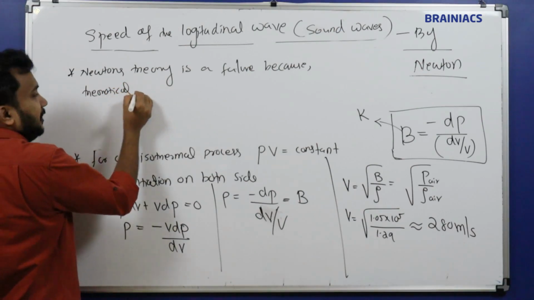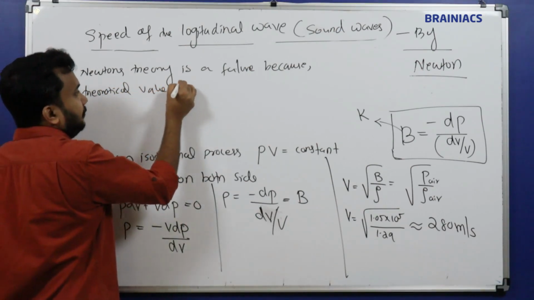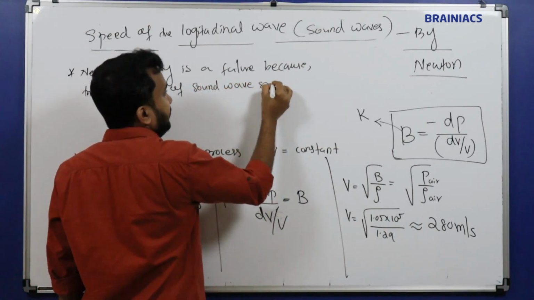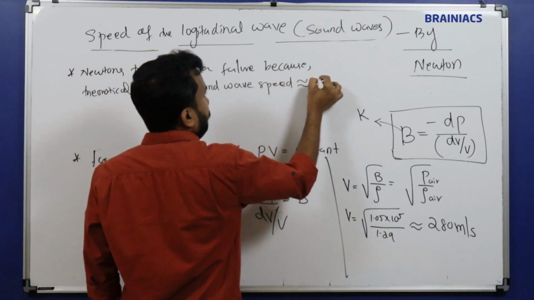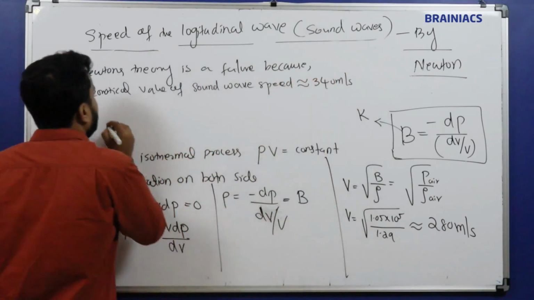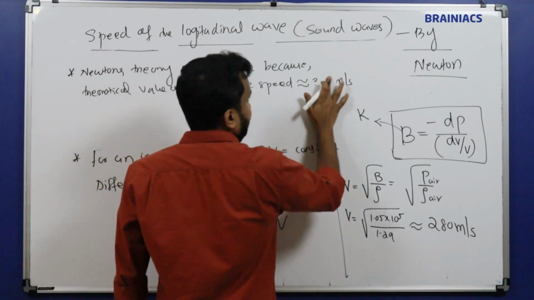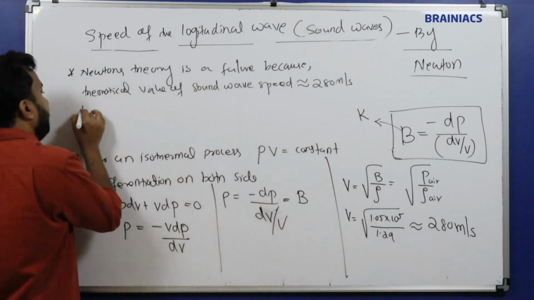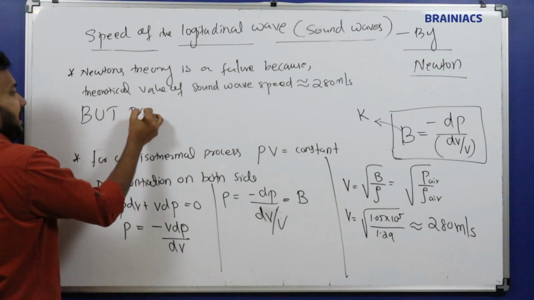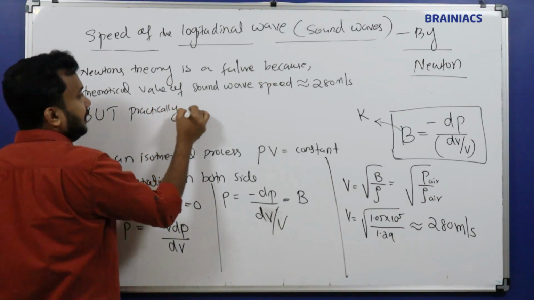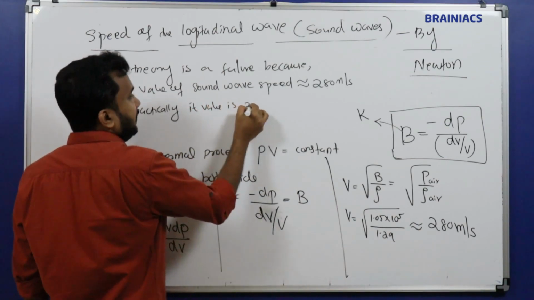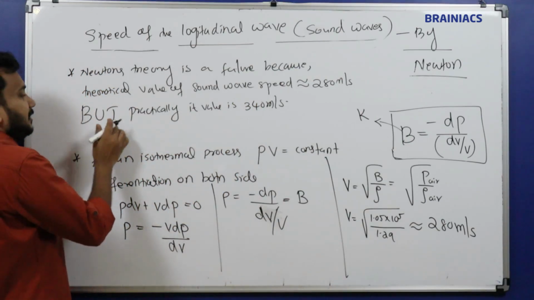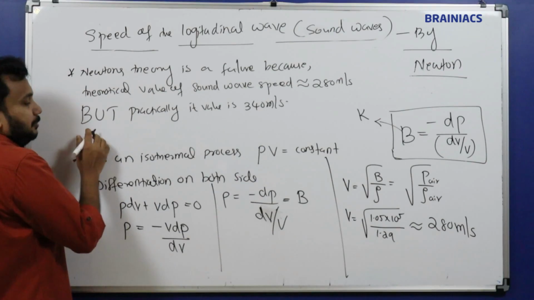Theoretical value of sound wave speed is approximately 280 meter per second, but practically or experimentally, its value is 340 meter per second. So both are different, okay, but practically the value is equal to 340 meter per second.